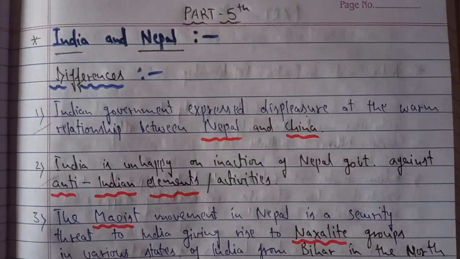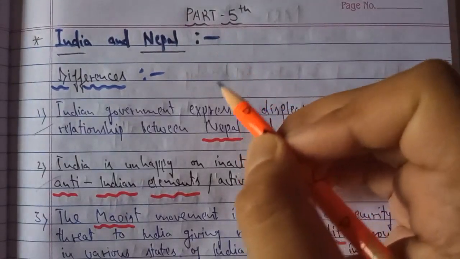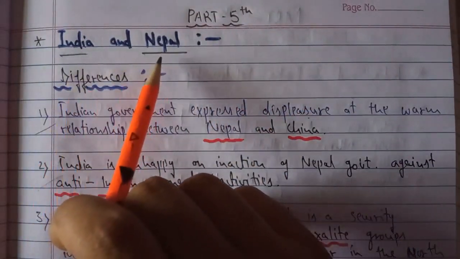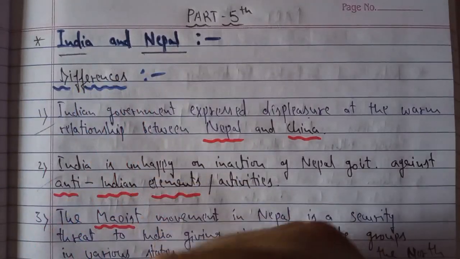And students, as you know, we were doing the fourth chapter of your new revised syllabus, and the name of the chapter is South Asia and the Contemporary World. Already we have finished four parts of this chapter, and today we will be starting the fifth part. In this lecture we are going to discuss India and Nepal, in relation to the differences and the areas of cooperation, or we can say the conflicts and the cooperation.